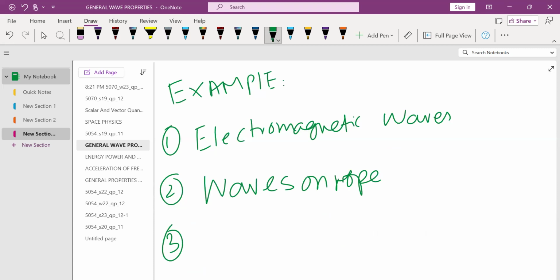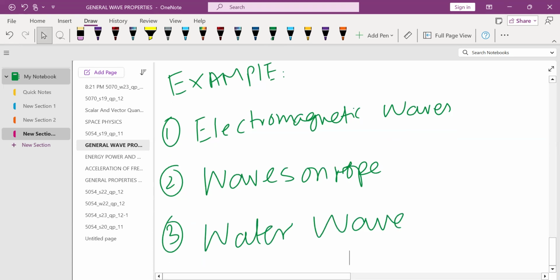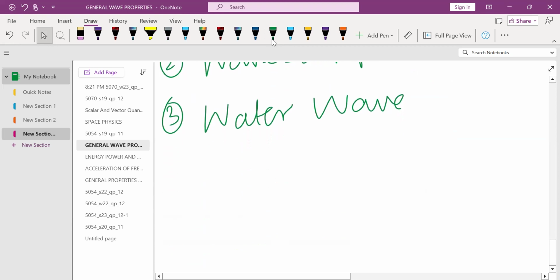Then the third example for the transverse wave is waves on the surface of the water. Water waves are also transverse waves. And then the fourth example is S-type seismic waves. This question usually comes in P1, where they ask you to identify which wave is a transverse wave. In this, three options would be longitudinal waves and one would be the transverse wave, and that one would be the S-type seismic waves.